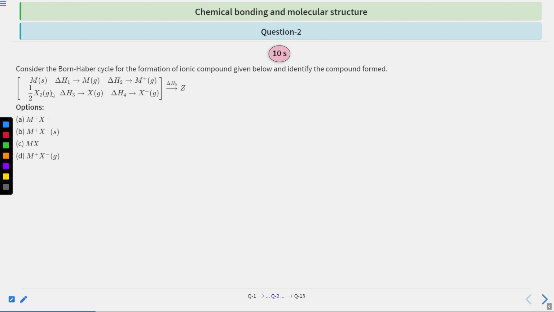Similarly, half of X2 goes from gas to the simpler atom, and then becomes an anion. These all combine together and form the compound Z, and the enthalpy of this reaction will be delta H5. So what will be the compound formed? Options are M positive X negative, M positive X negative in solid, MX, M positive X negative in gaseous. You have 10 seconds to solve this question. After that, we will see the answer.